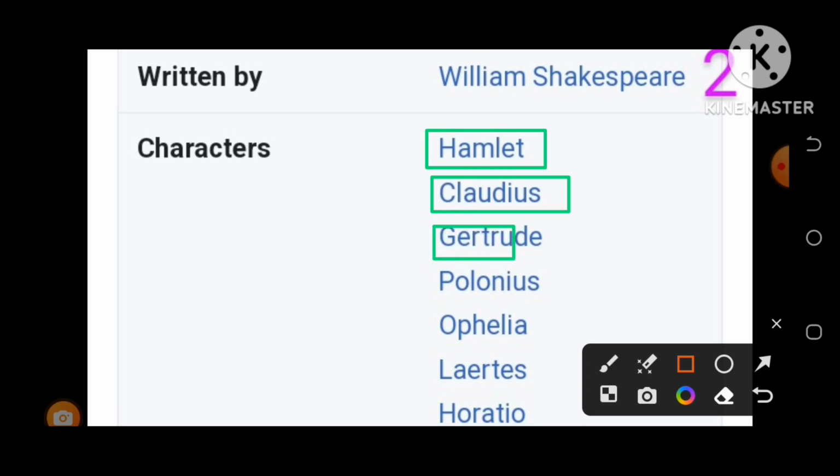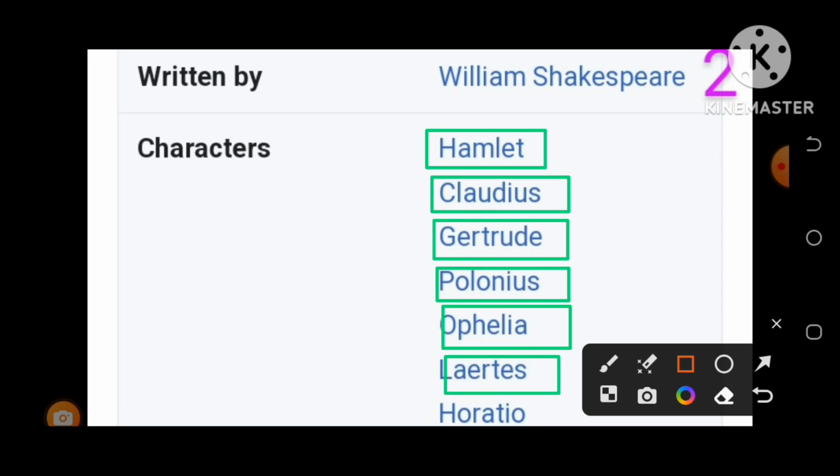Gertrude, mother of Hamlet. Polonius, the old, senior and wise fellow in the play, who played a very important role. Ophelia, you can see as the heroine in the play. Laertes is the real brother of Ophelia. Horatio is a very trusted friend of Hamlet. Some more characters I am going to discuss.